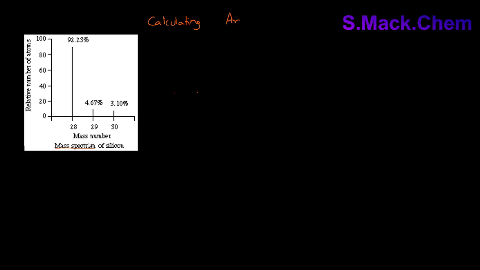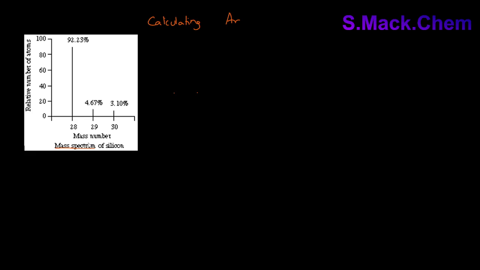A mass spectrum will show us a readout where on the x-axis it will show the mass number of each isotope for an element. So for your purposes, for Unit 1, in an exam question, you will see a mass spectrum for an element where the x-axis shows the mass numbers of each isotope.